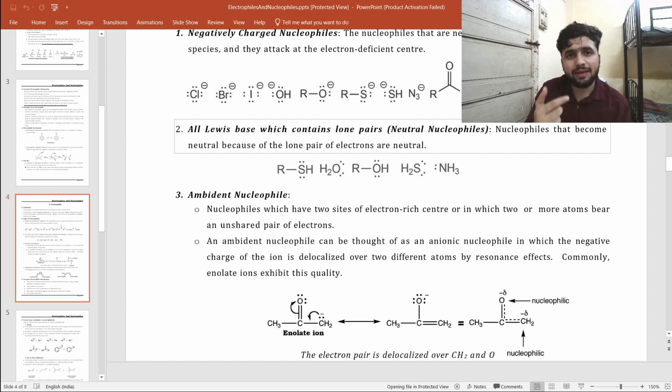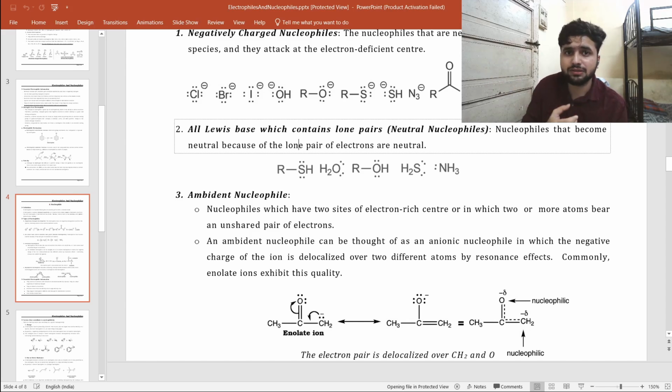In the same scenario, I told you that all Lewis acids are electrophiles, because Lewis gave the concept that species that have a vacant orbital and can accept an electron pair are Lewis acids. Similarly, all nucleophiles act as Lewis bases, because what are Lewis bases according to Lewis?